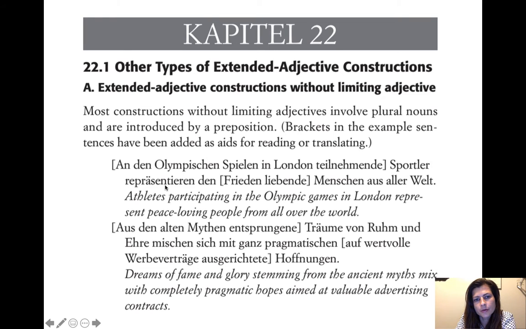So basically, we imagine we could have the same sentence but with an article. We could say die. Imagine if we added die to the beginning of the sentence. Die an den Olympischen Spielen in London teilnehmender Sportler. And that would just be like the athletes participate in the Olympic Games in London. So it would be the exact same thing, but with the at the beginning, and that's possible. But just because that's how plurals are, we're going to leave off the article, just like you would in English. We don't want to say the athletes because we just want to say athletes. We don't want to point to specific ones. We just want to leave it off.